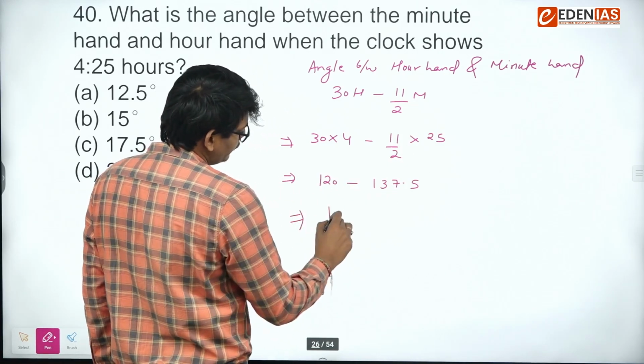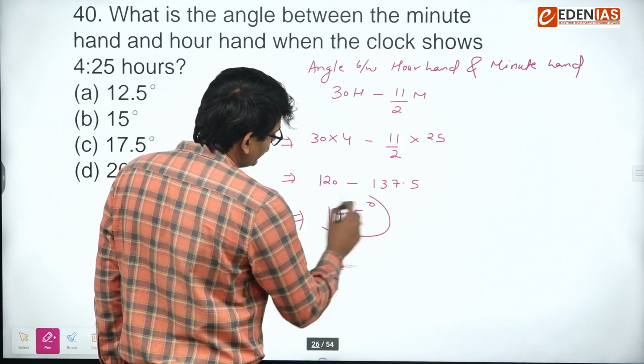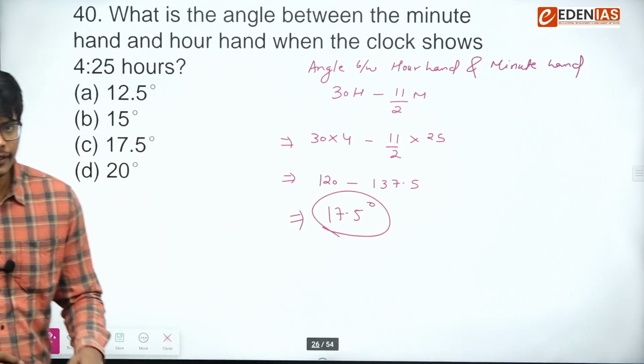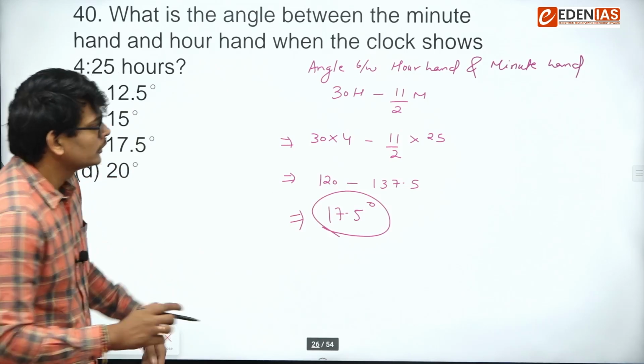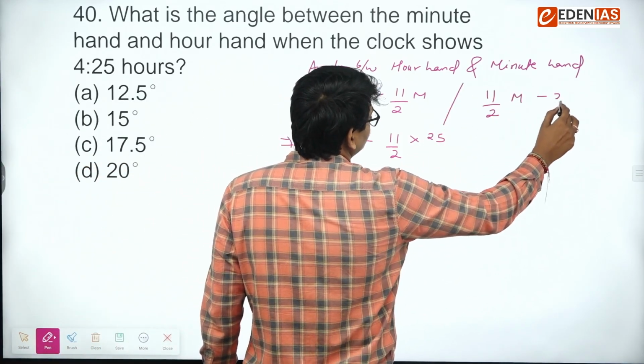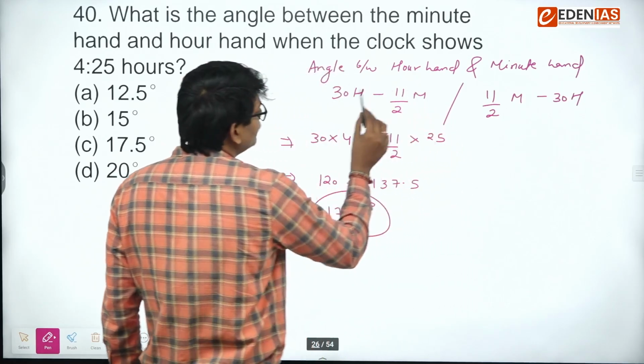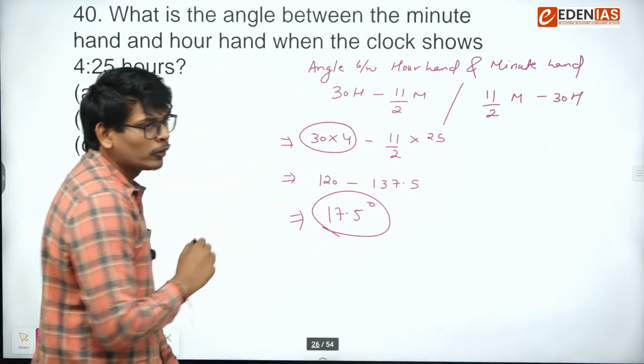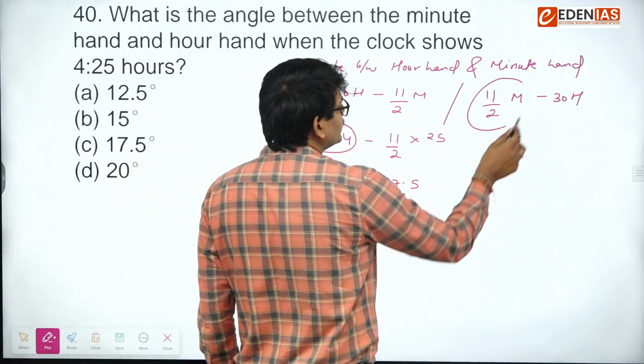So the answer is 17.5. Now the catch here is, if you get a negative answer, you will consider it positive, because this formula works in both ways. Sometimes this part comes out positive, sometimes that part comes out positive.